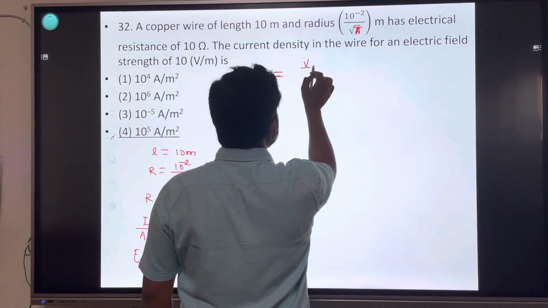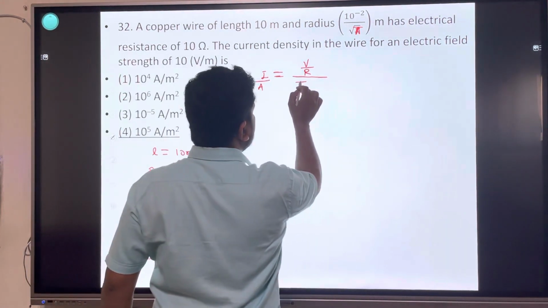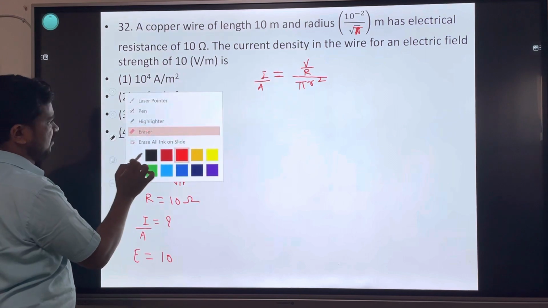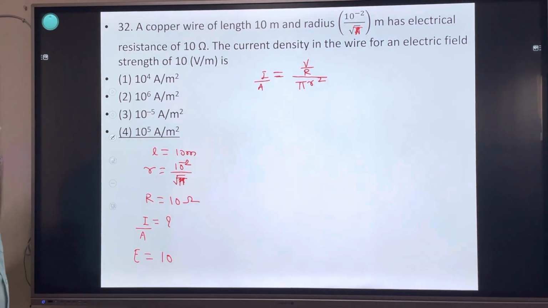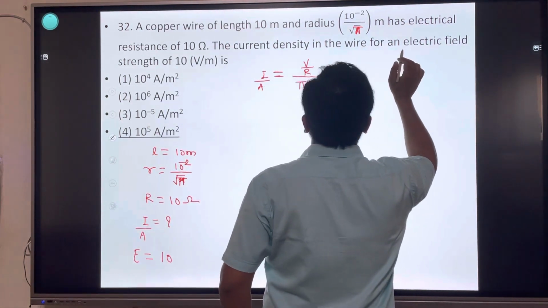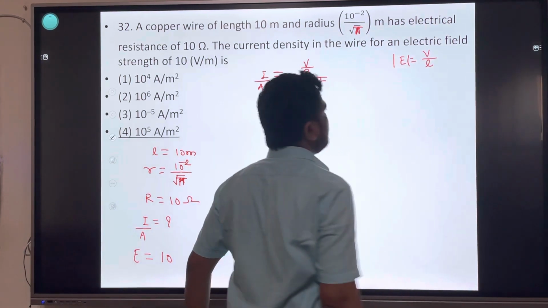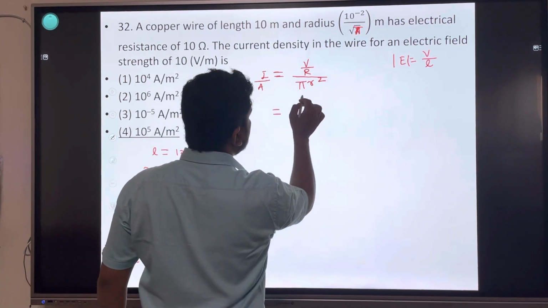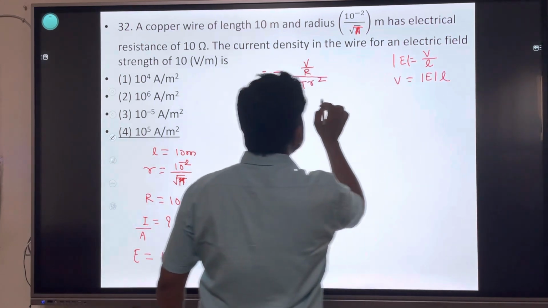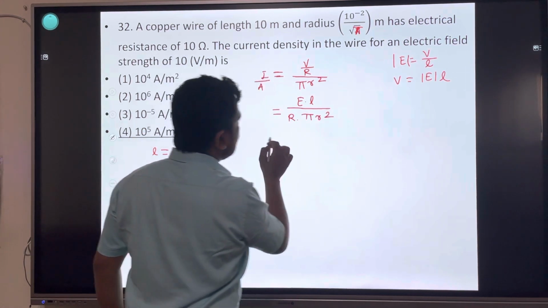Current I is equal to V divided by R, Ohm's law. Area ka formula pi r square. Radius and resistance have similar symbols, so here we will write small r for radius and capital R for resistance. Potential is not given, but electric field E is equal to potential per unit length, in magnitude E equals V upon L. So V is equal to electric field into length, E into length, divided by resistance into pi r square. Put all values.